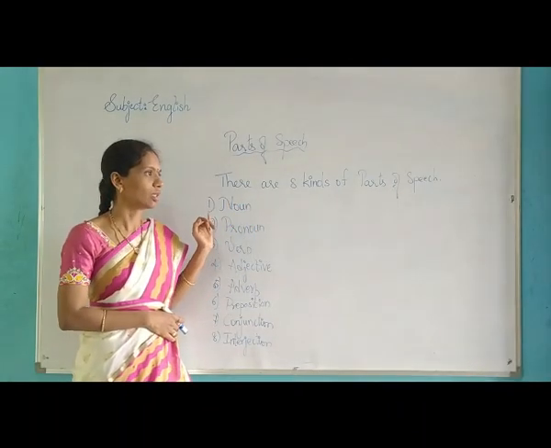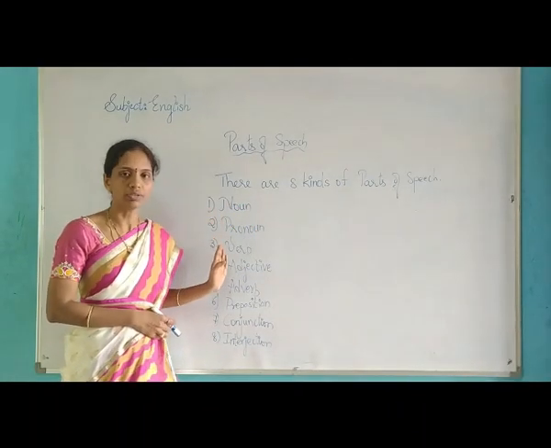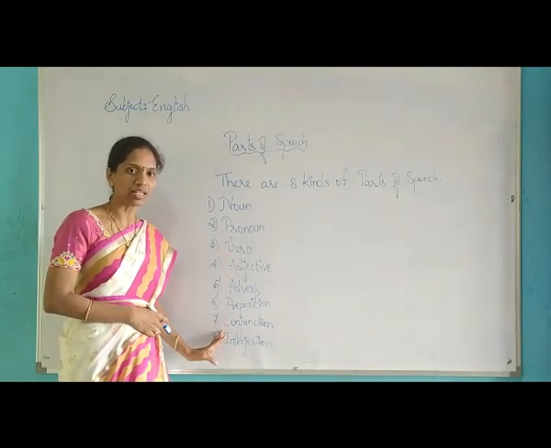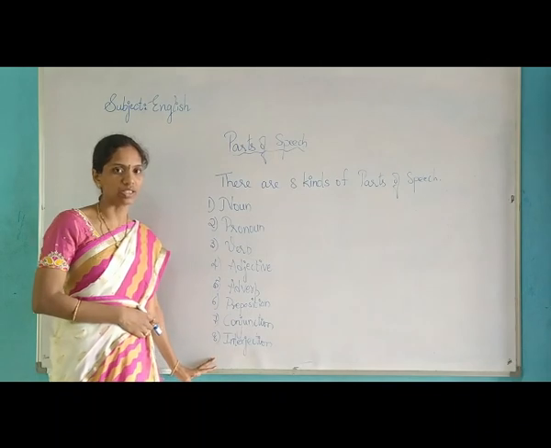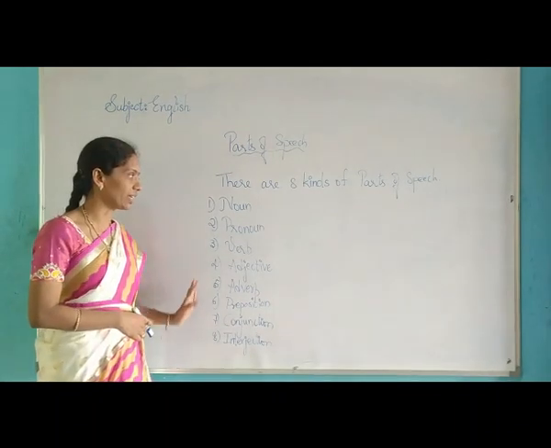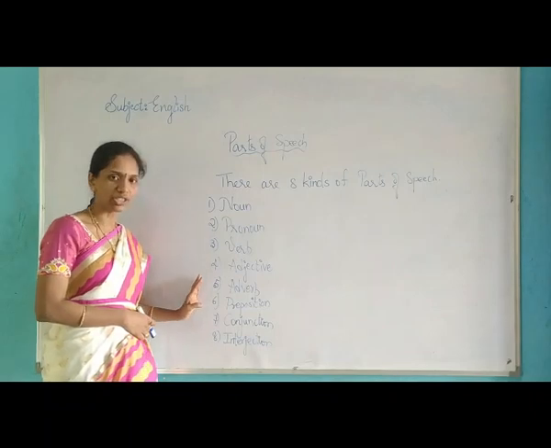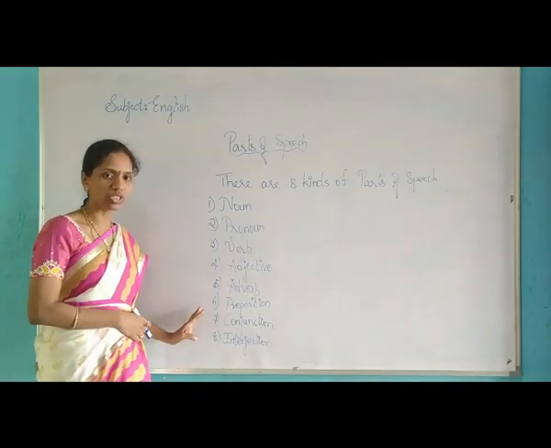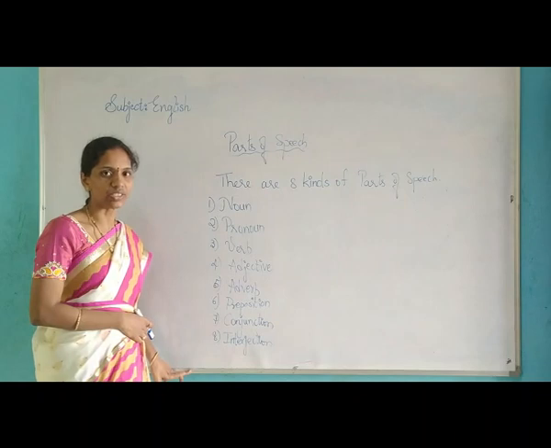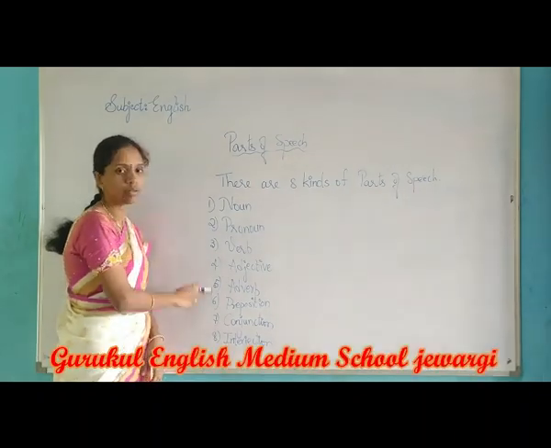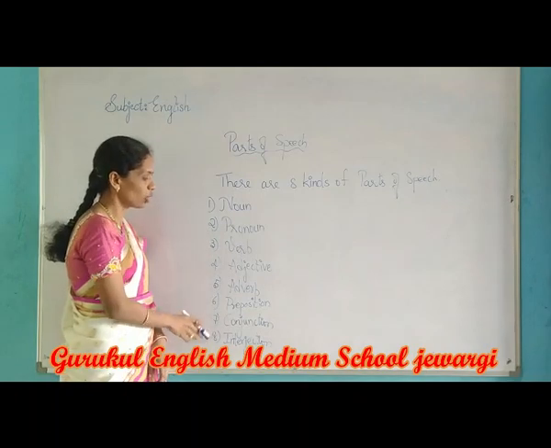What are those? Noun, pronoun, verb, adjective, adverb, preposition, conjunction and interjection. How many are there? 8. Okay, we came to know how many kinds there are and what they are. Now we will discuss one by one.